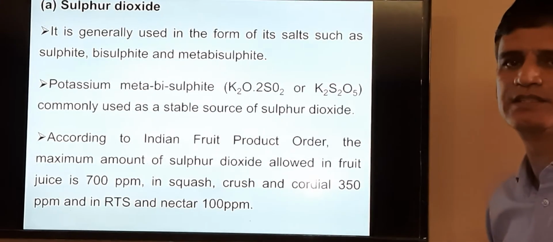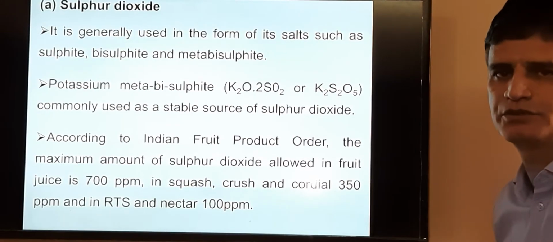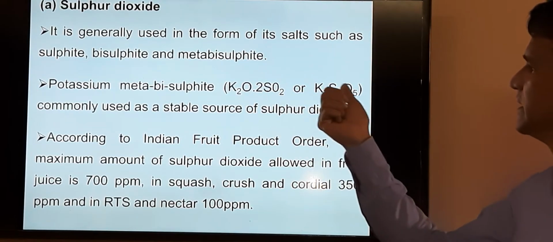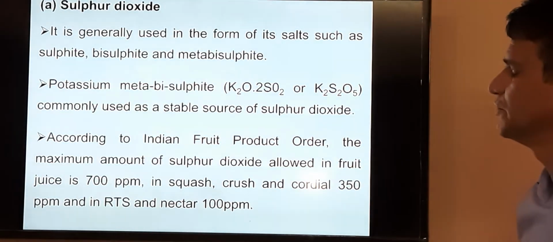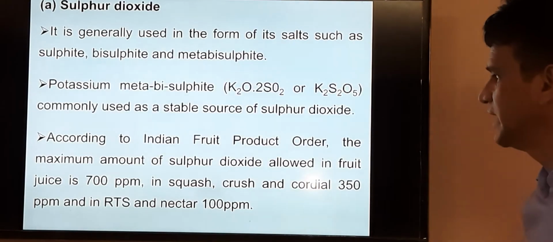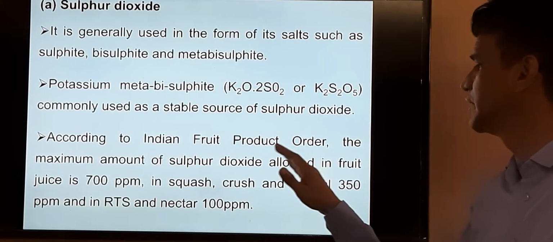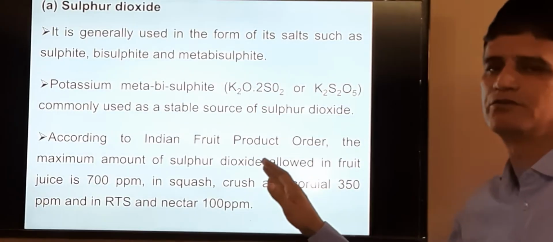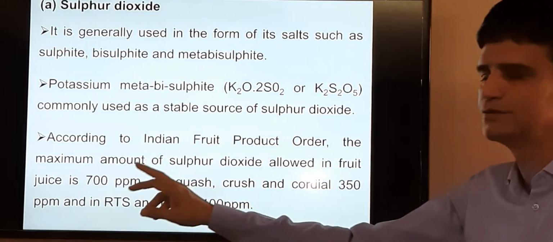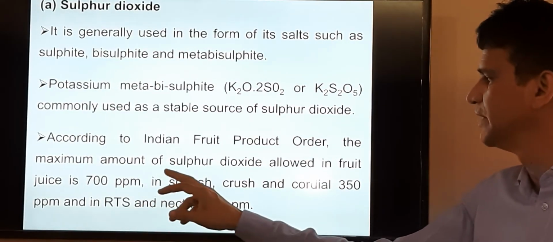It may be asked in objective type questions in the examination, so you have to remember that you can write either this or this formula of potassium metabisulfite. As per the Indian Food Product Order, the maximum amount of sulfur dioxide allowed in food use is up to 700 ppm.